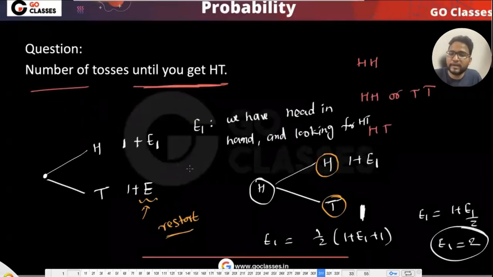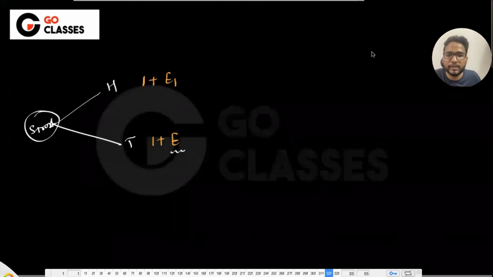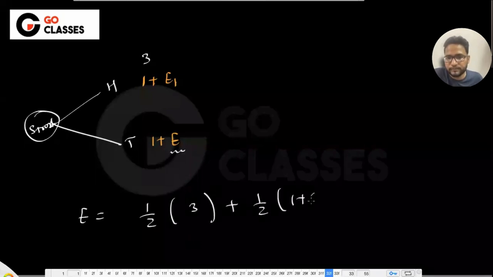Okay. And why I have written even here? Because I have head in my hand. I'm looking for head tail, and which is same as even. So anyway, even is coming out to be 2. So this is 3, and this is 1 plus E. And then finally, you are getting E equal to 1 by 2 into 3 plus 1 plus E. I mean, this should be clear to everyone, but let me write in two separate terms, 1 by 2 into 1 plus E. So this is 3 plus 1, 4 by 2, which is 2 plus E by 2.